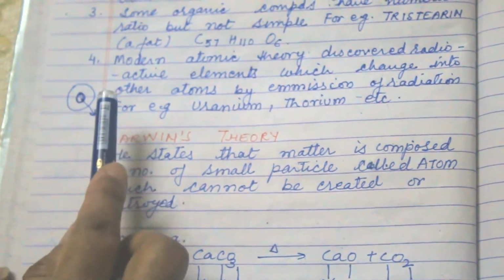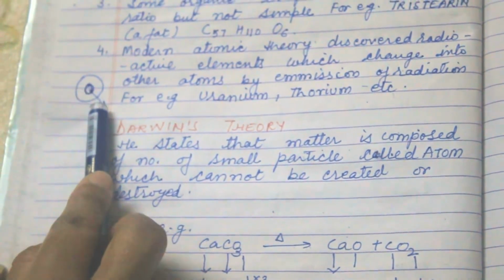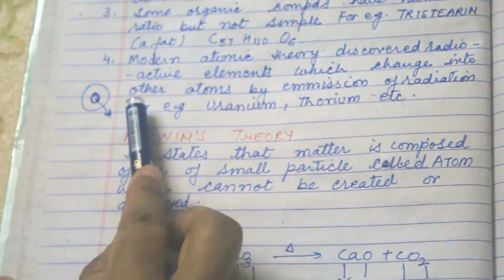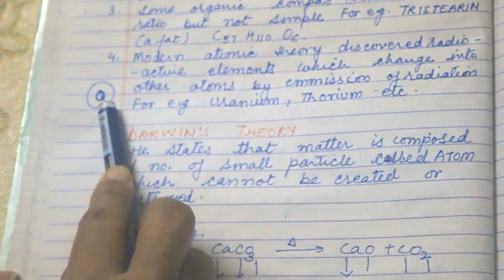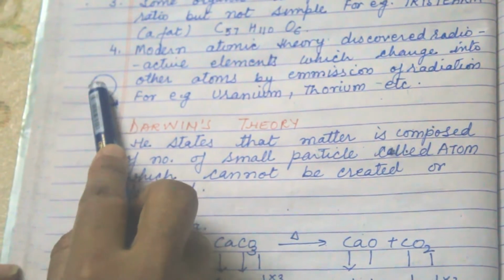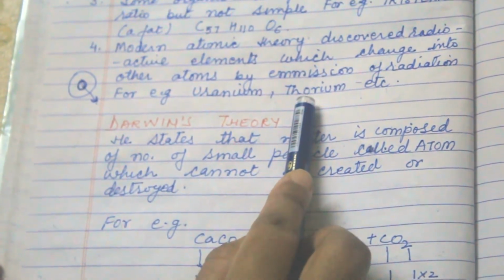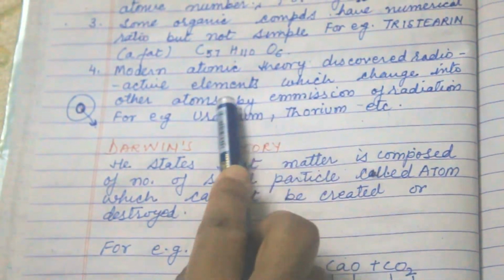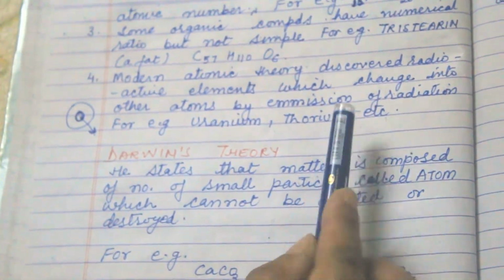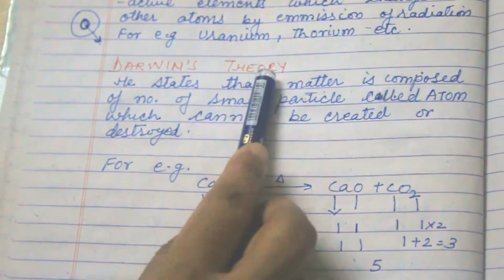So modern atomic theory discovered radioactive elements, which change into other atoms by emission of radiation. As I told you, they emit rays, so emission of radiation is important for them to balance the nucleus. For example, uranium and thorium are used in atom bombs, missiles, etc. Now next is Dalton's theory of conservation.